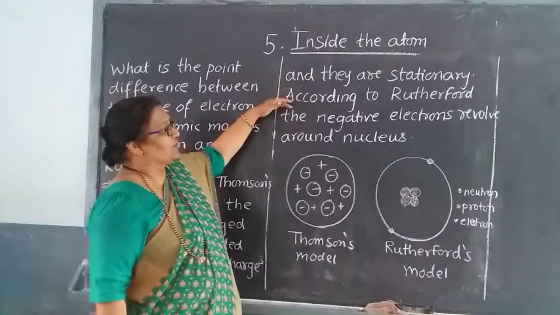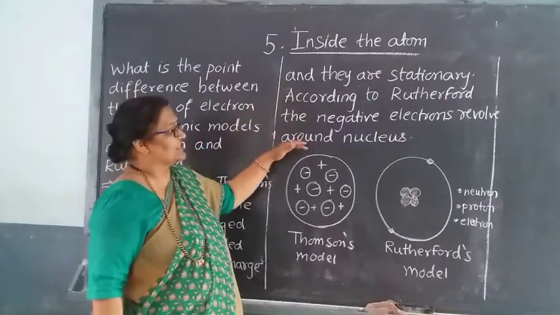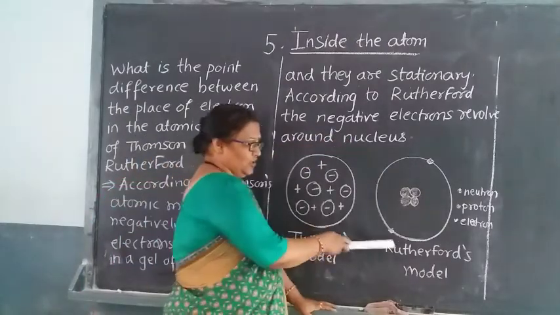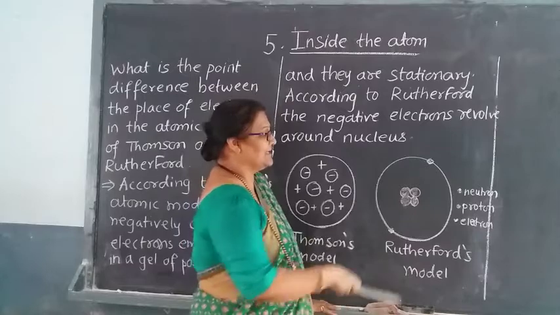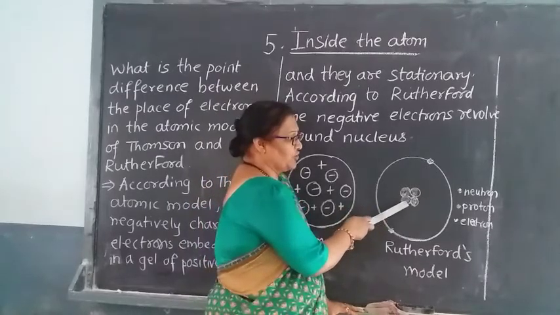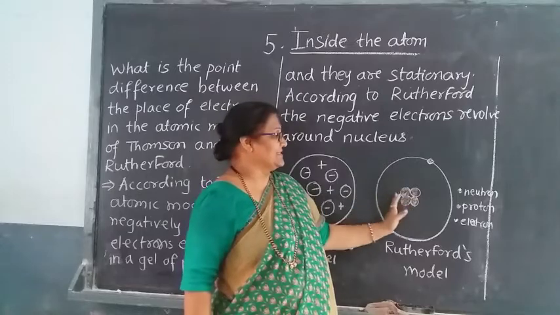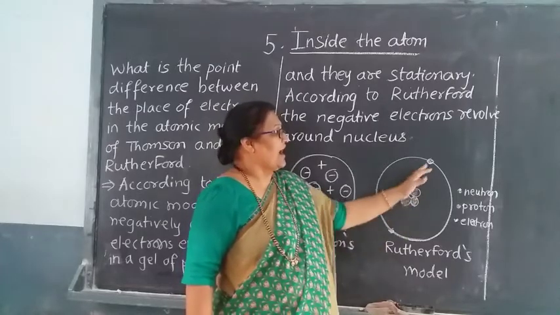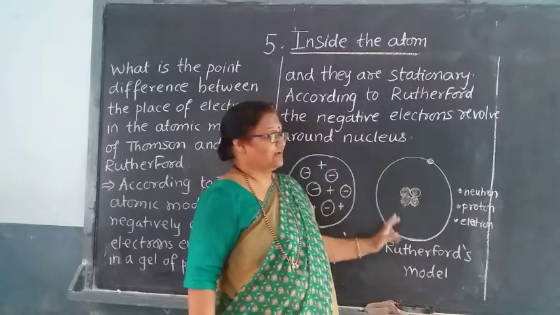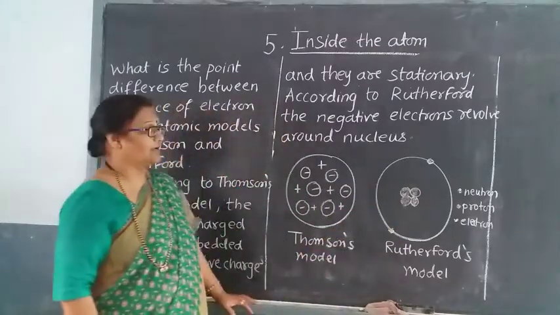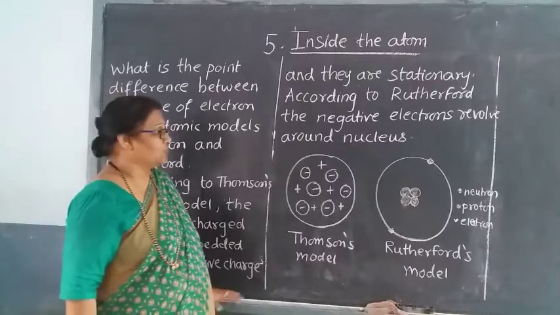According to Rutherford, the negative electrons revolve around the nucleus. So what is told here in Rutherford's model is that there is proton and neutron at the middle of the atom, that is, present in the nucleus, and the electron is revolving round the nucleus. These are the two differences given by Thomson and Rutherford.